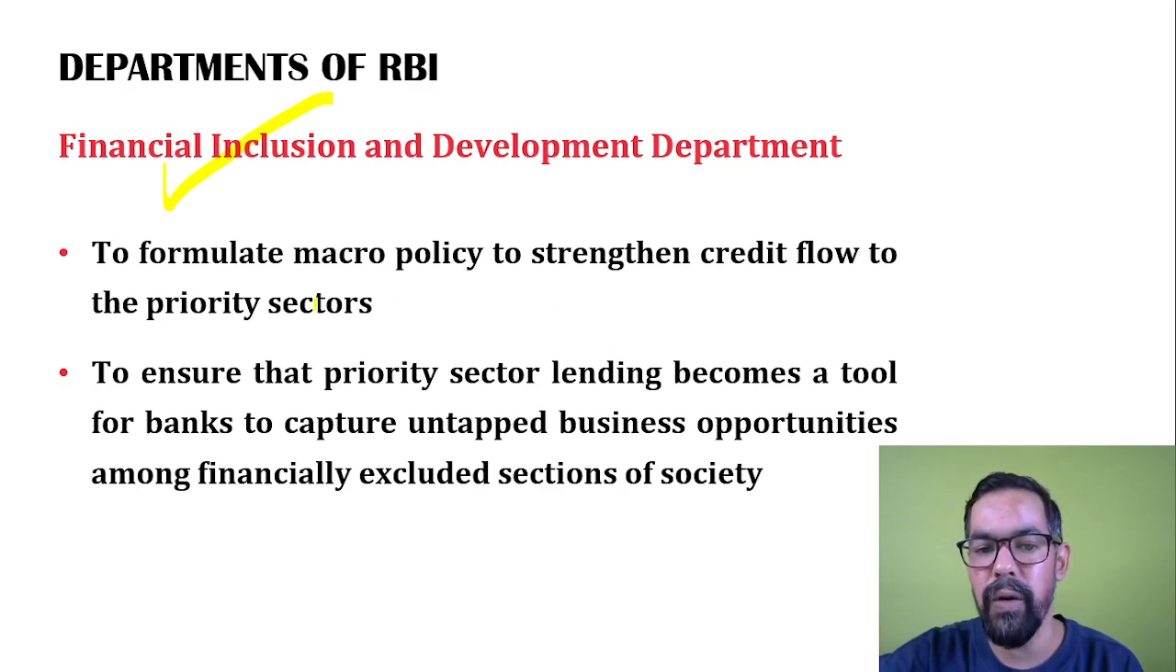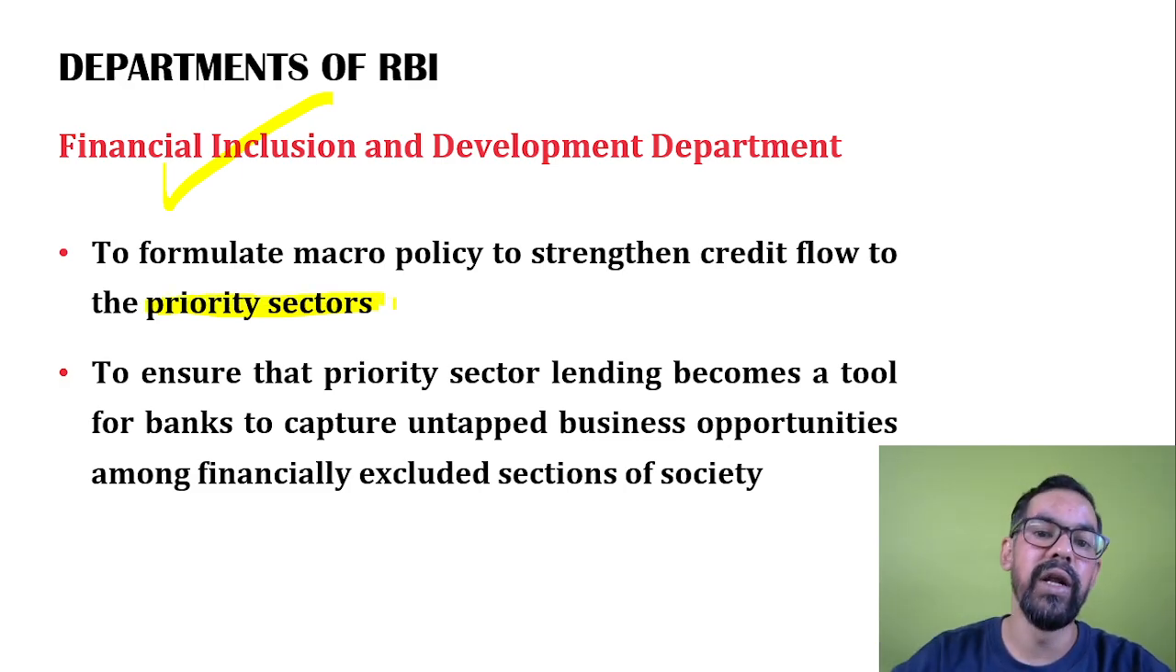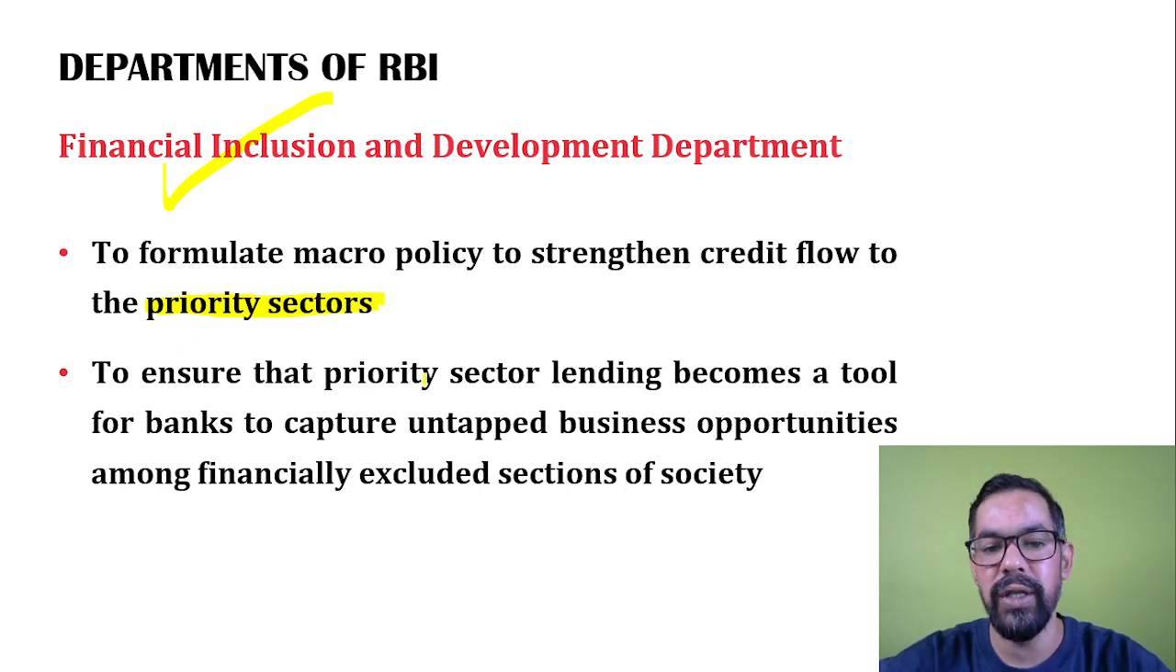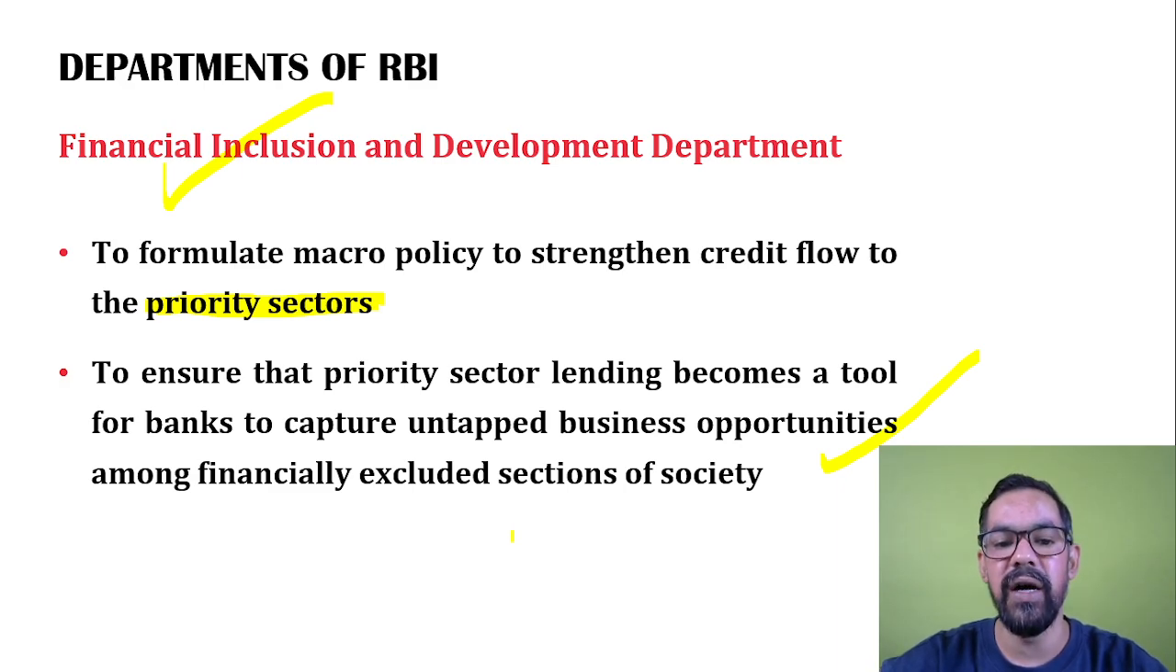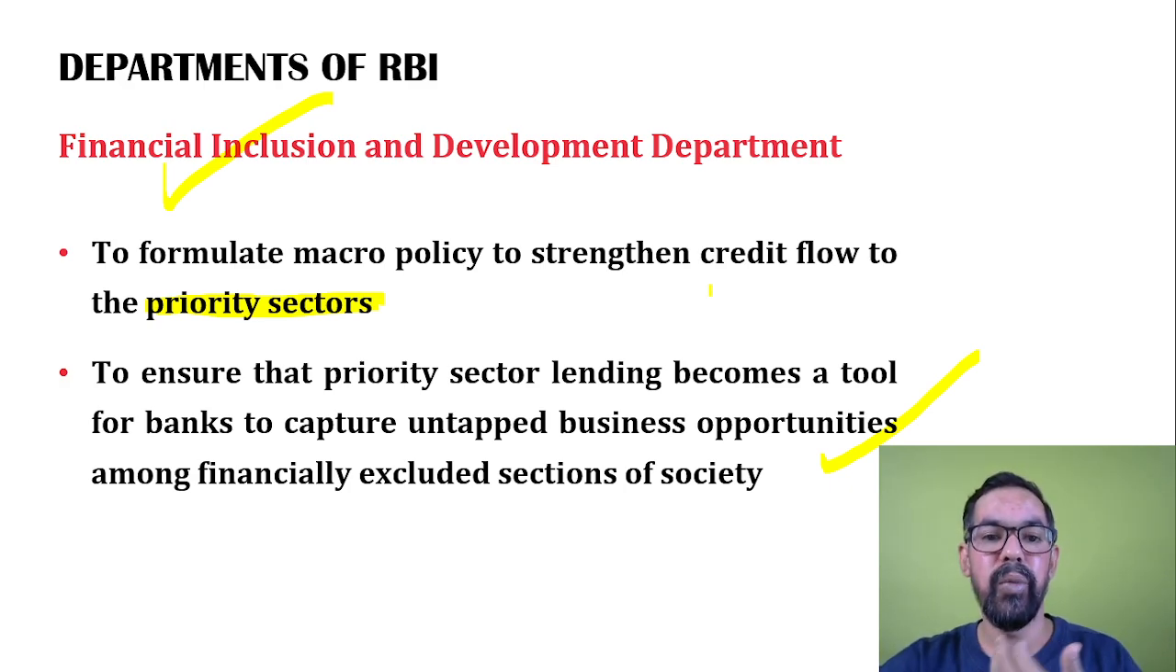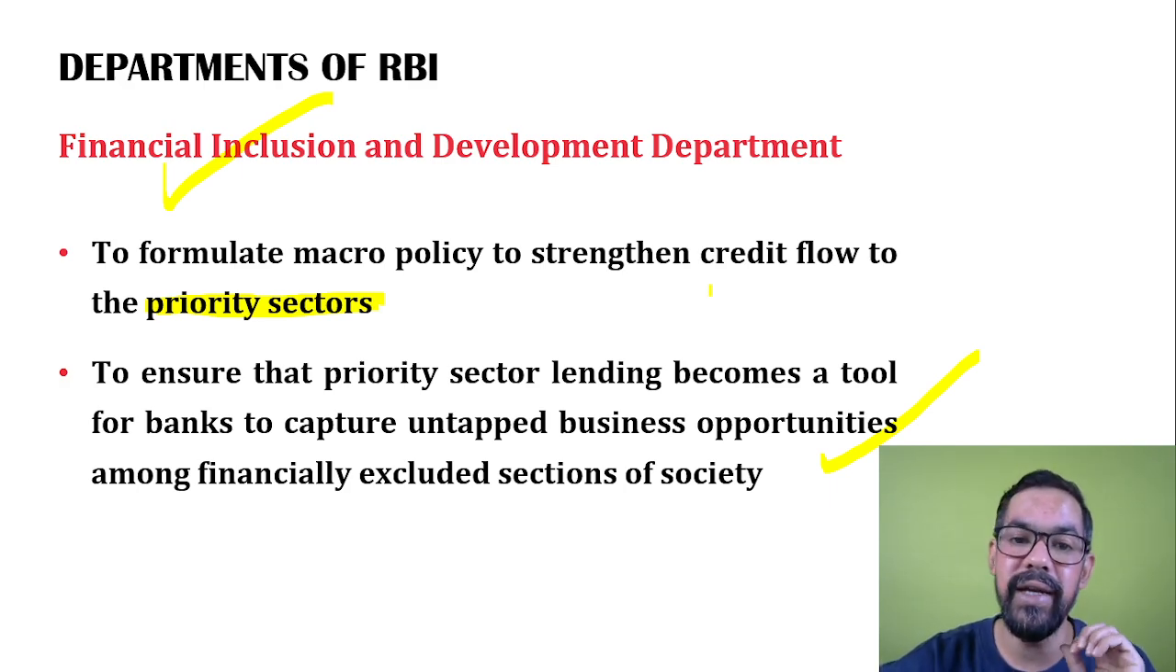So, to formulate micro policy to strengthen credit flow to the priority sectors like agriculture, small scale industries, weaker sections, renewable energy, or those 8 sectors. And to ensure that priority sector lending becomes a tool for the banks to capture untapped business opportunities among the financially excluded section of society. So the proper implementation of PSL norms and guidelines comes under the Financial Inclusion and Development Department.